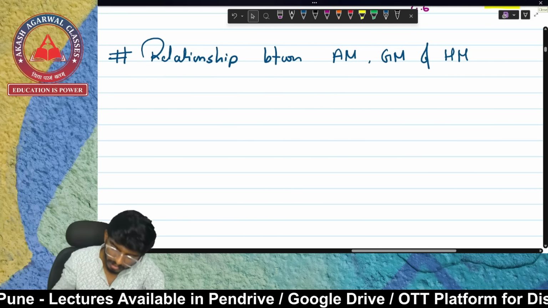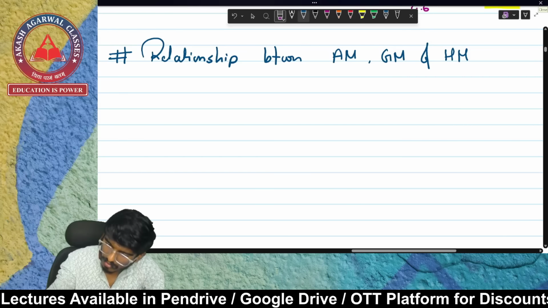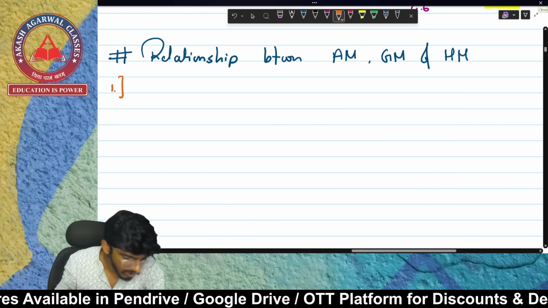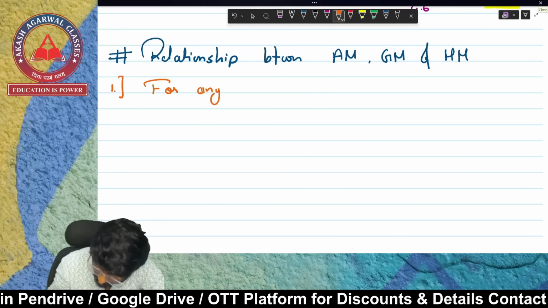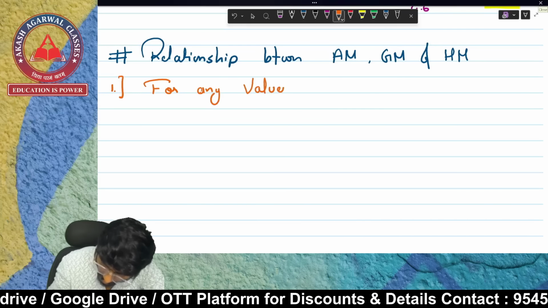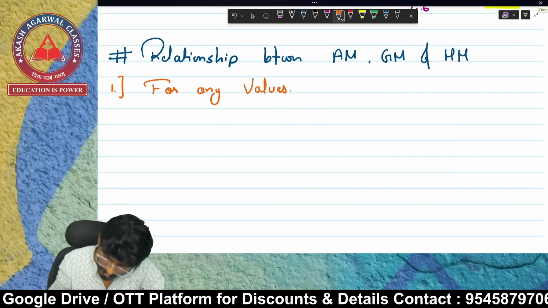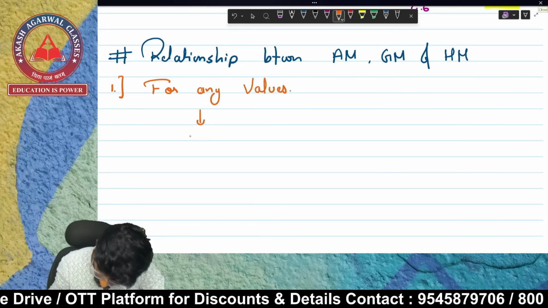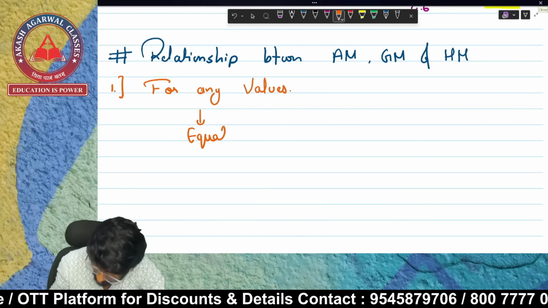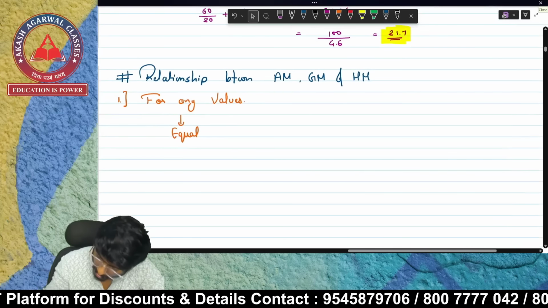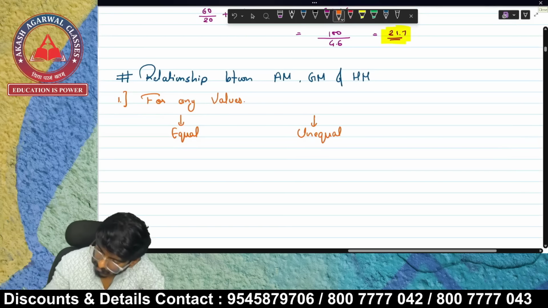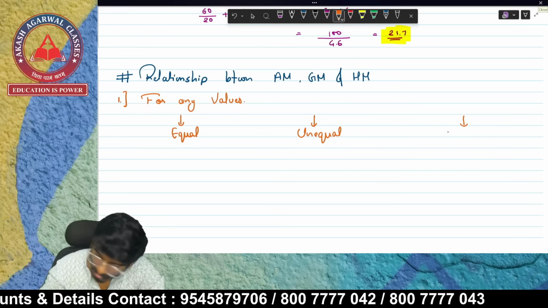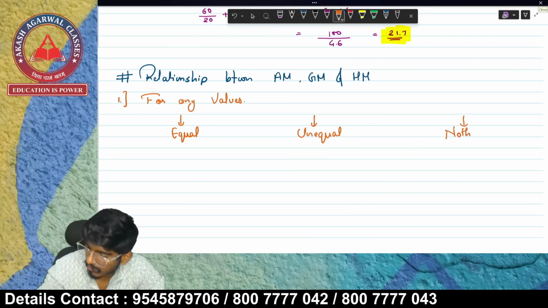AM, GM and HM. The first relation is for any values: equal, unequal, or nothing mentioned.